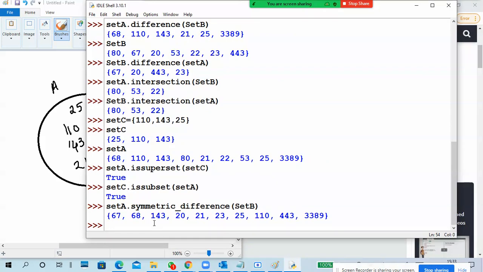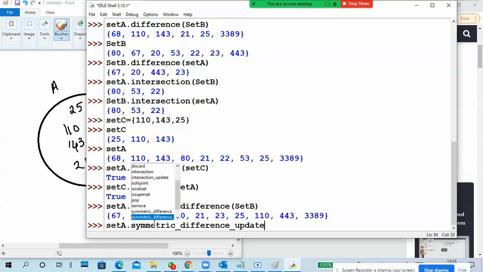Of course, there are some more options like copy, pop, remove. That is also there. Discard is also there. Intersection is also there. Okay.